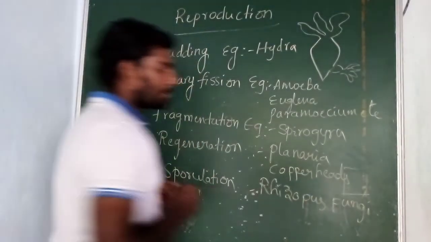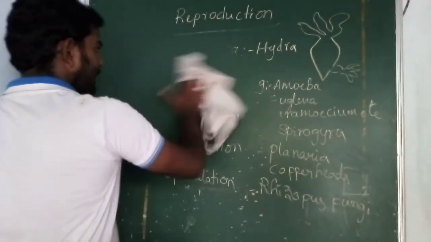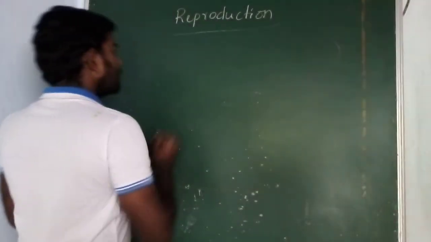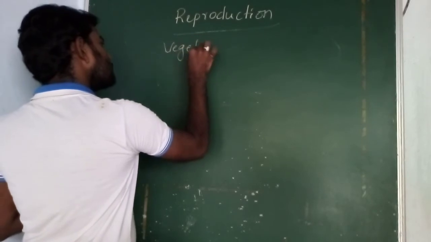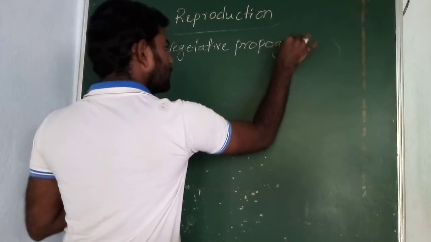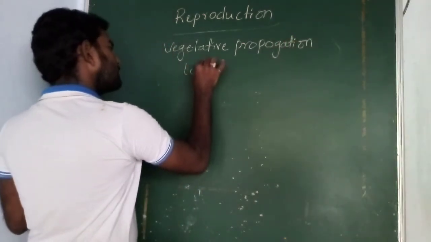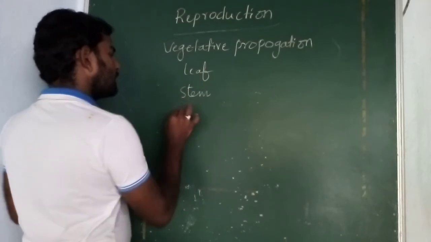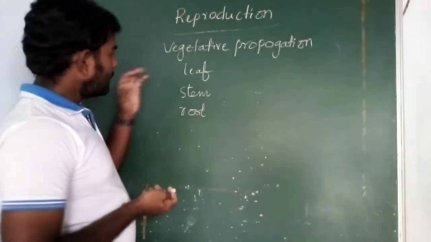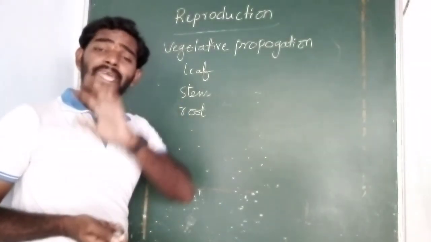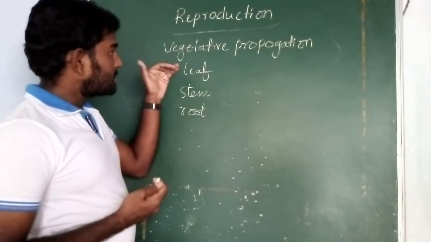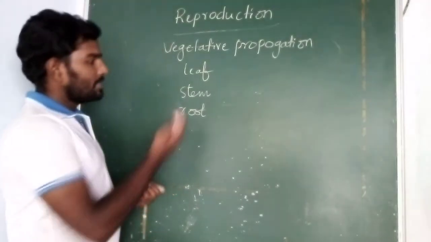And asexual reproduction in plants, the vegetative propagation will take place. Vegetative propagation: here the plant will use the vegetative parts like leaf, stem and root. Vegetative propagation is nothing but getting the plant without any seeds. Without seeds we are getting these plants, and that all comes under vegetative propagation. The best example that we will see is the leaf.